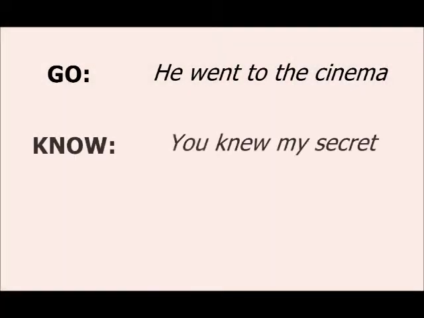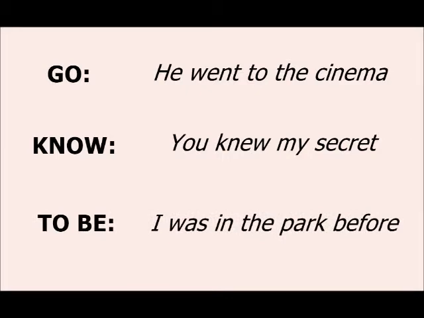We use it whenever we want to talk about the past and we don't have any special situation. That means we should use the past simple. With irregular verbs, it's the same, but you must know your irregular verbs. Verb go: He went to the cinema. Verb know: You knew my secret. Verb to be: I was in the park before.